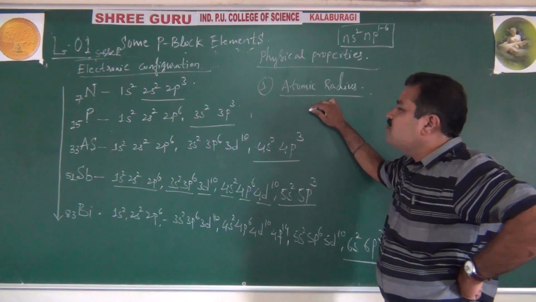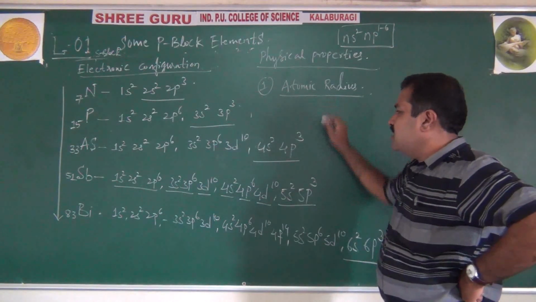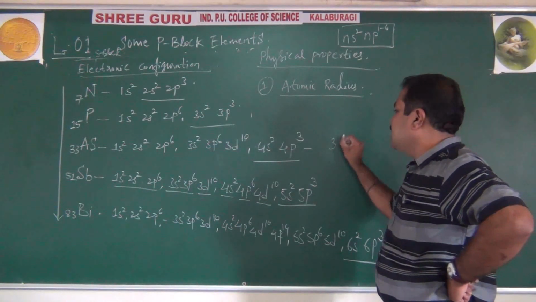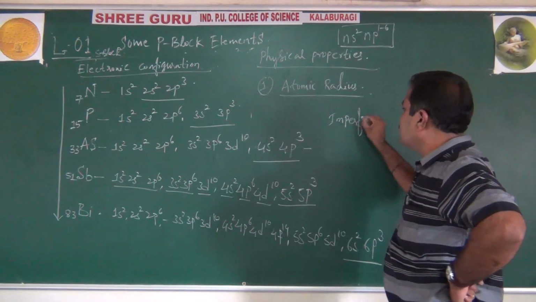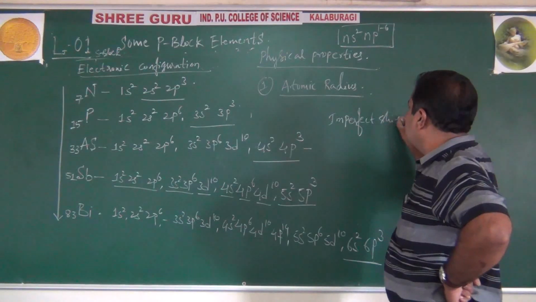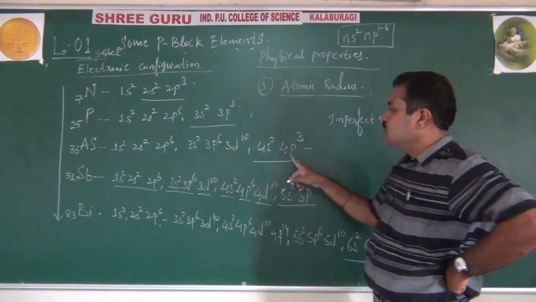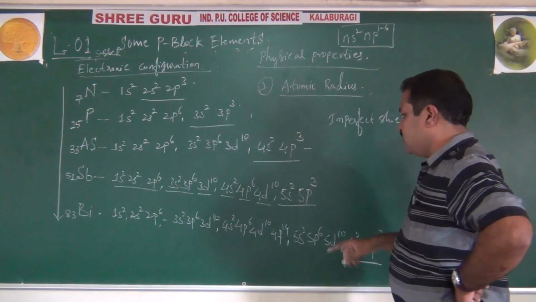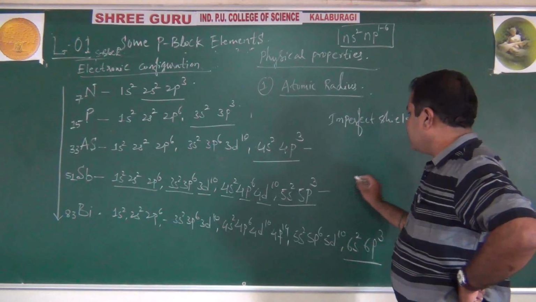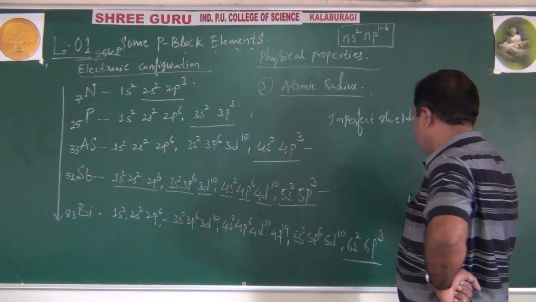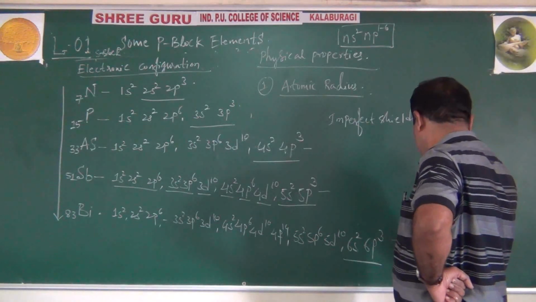Why? That's a very important fact. It's mainly due to imperfect shielding of the 3d electrons. Imperfect, very important. Imperfect shielding of 3d electrons here. From arsenic to antimony, the difference is small, the increase in size is less. Even from antimony to bismuth, imperfect shielding of what? 4d electrons here. And here imperfect shielding of, very importantly, 4f electrons.